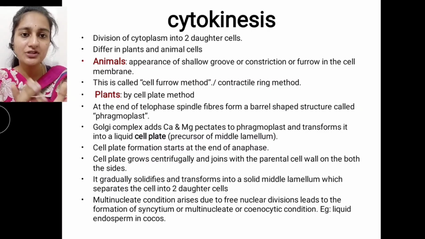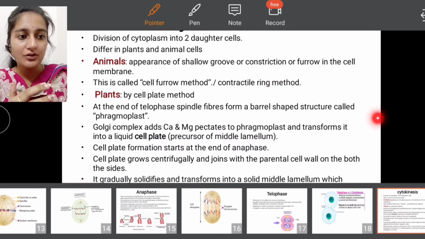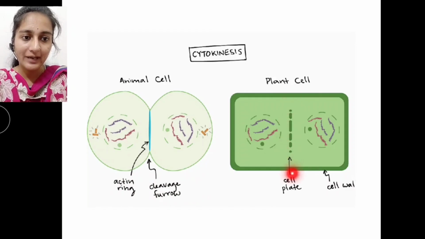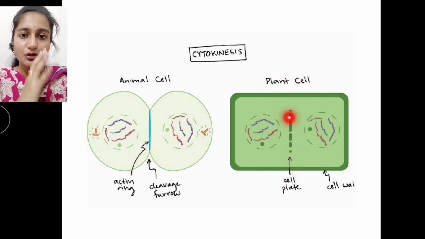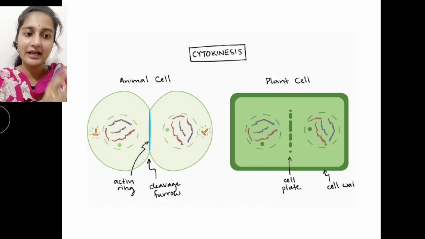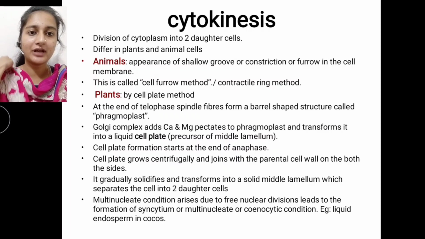This process is different in animal cells and plant cells. In an animal cell, there is formation of a cleavage furrow or cell furrow with the help of myosin and actin filaments. In the case of a plant cell, we have the formation of a cell plate. So let's discuss animals first.